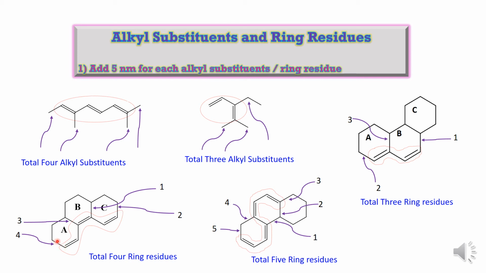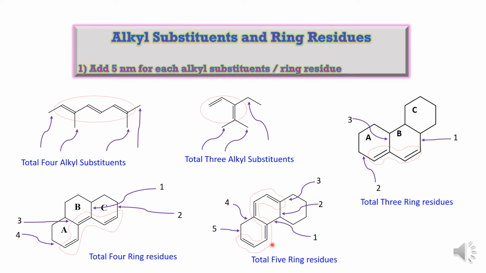For this carbon, this one, for this carbon you will get this substituent, and for this carbon you will get another substituent. So there are total 4 ring residues for this compound. 4 into 5, 20 nanometer. You have to add 20 nanometer in the basic lambda value.